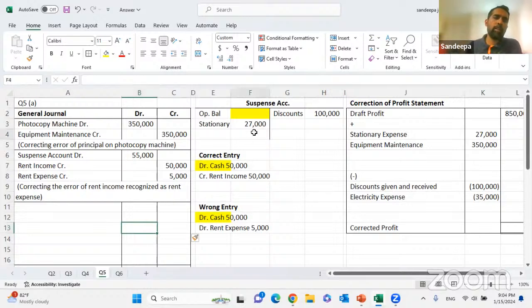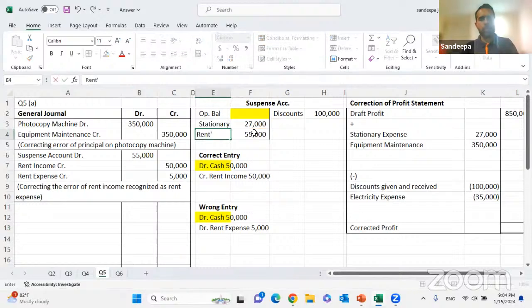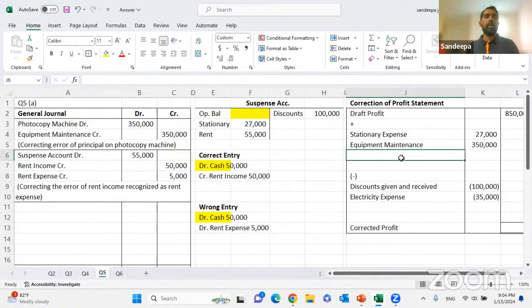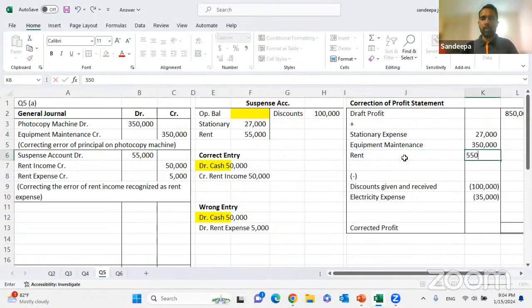So the suspense account will be updated 55,000 as rent. The rent income and expense both are credited. Credit to rent income increases profit. Credit to rent expense reduces expenses, which also increases profit. So we'll put that as rent 55,000.